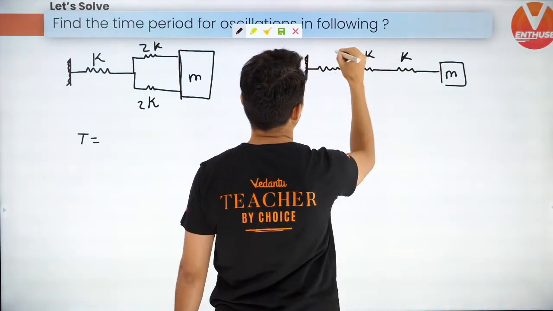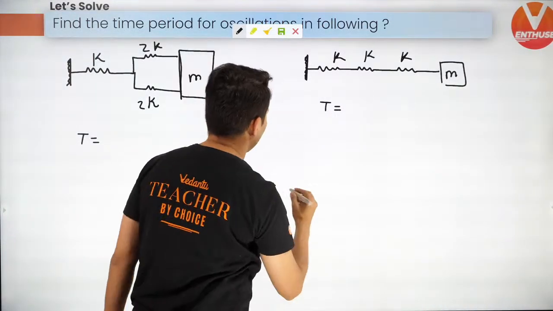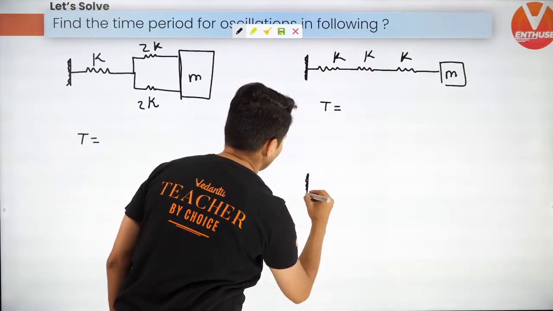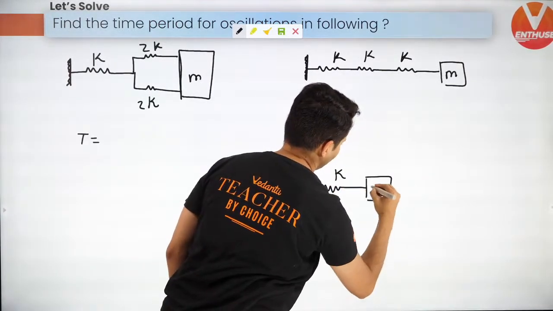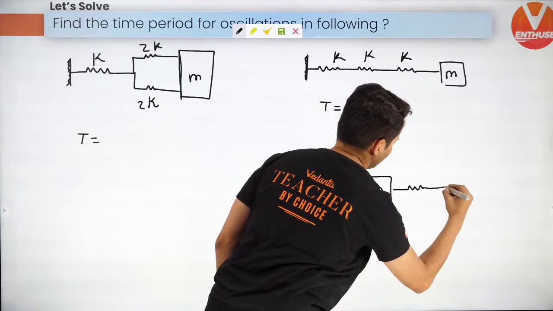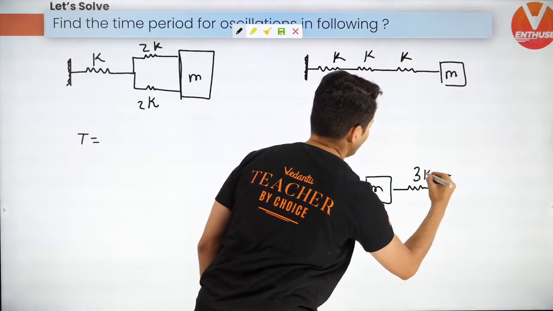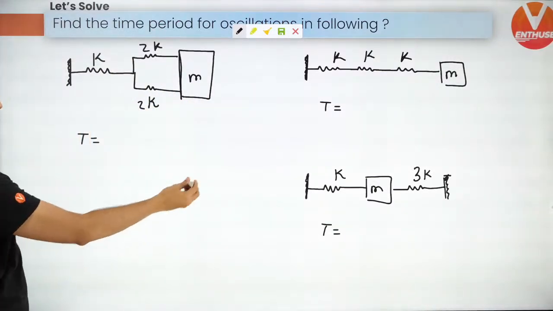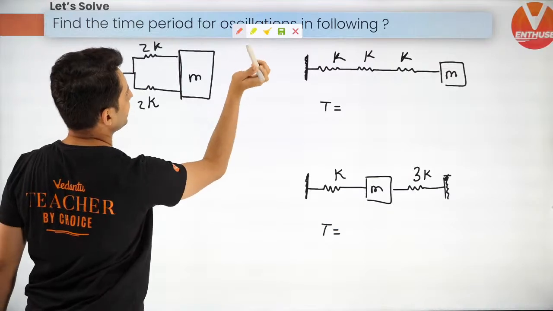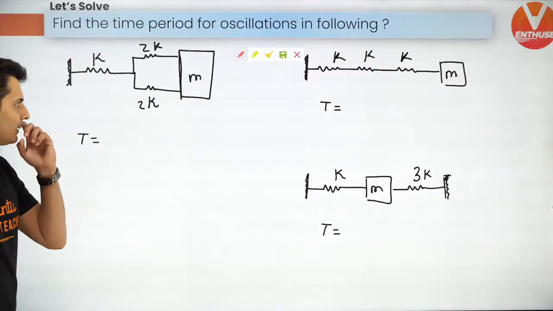M, K, K, and K. Again, find the time period over here. And then you have 3K over here. Again, find the time period. Come on, let's try to solve all these questions. Very interesting questions out here. Okay, anybody who wants to give the answer for the first part?